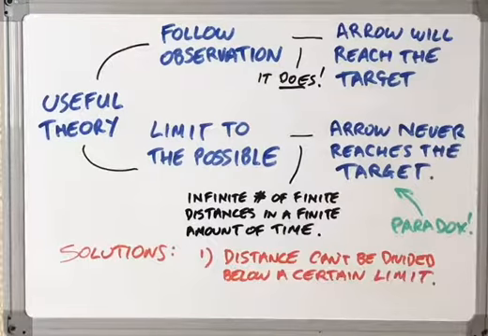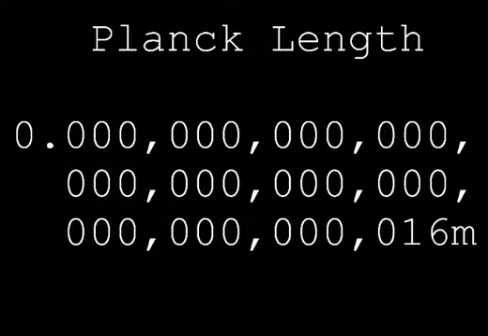First, we claim that there really is such a thing as a smallest unit of distance. Now, for those of you who are interested, it is Planck length, named after the physicist Max Planck, 1.6 times 10 to the minus 35 meters approximately. Now, if that were visible to us, if we were small enough to see that sort of distance, then a proton would be about the size of Jupiter. So it is really, really small.